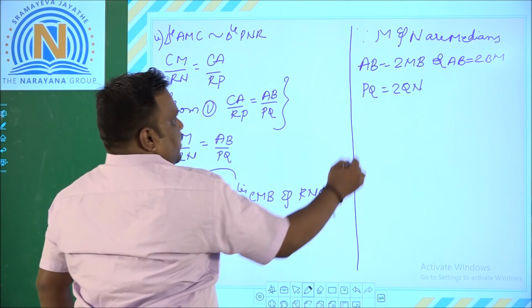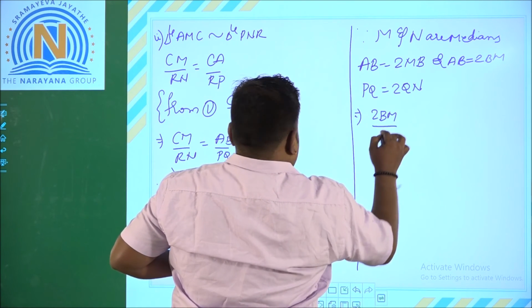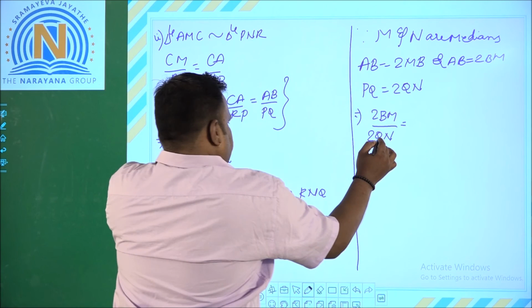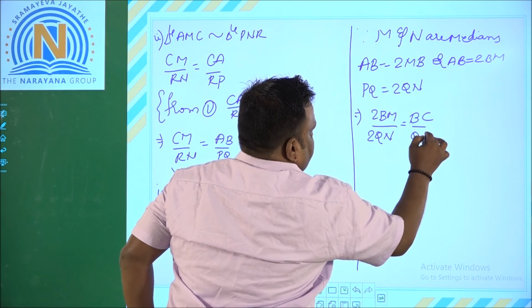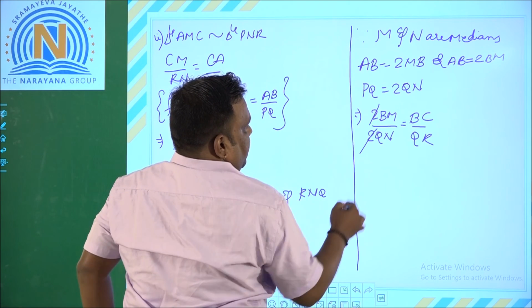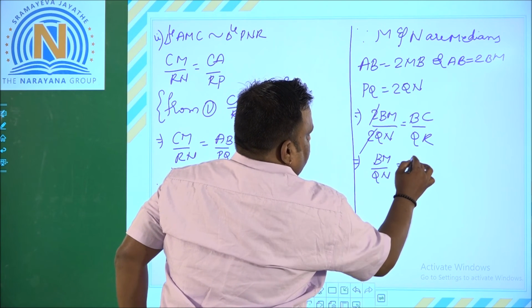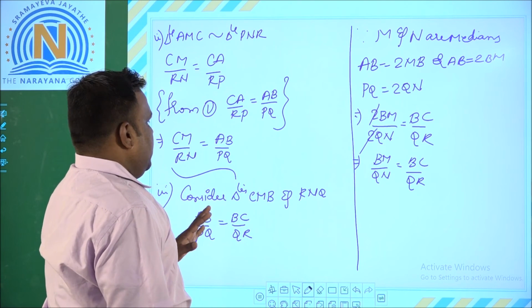Now substitute here. What I will get is 2BM by 2QN is equal to BC by QR. These two get cancelled. So I am left with BM by QN is equal to BC by QR. We got it just now.